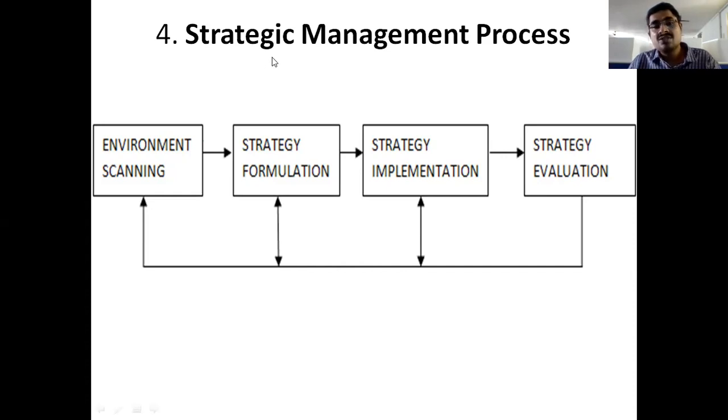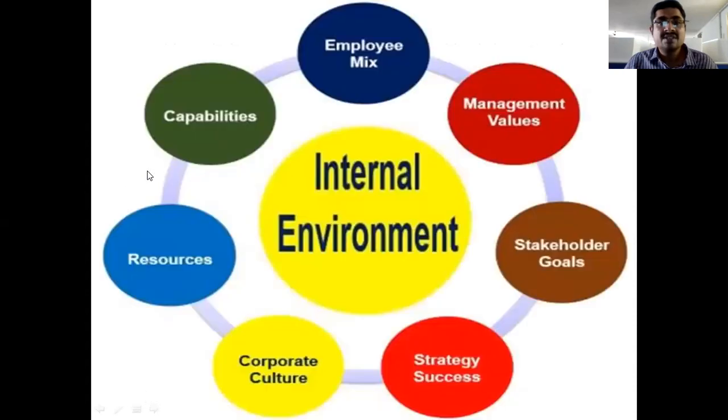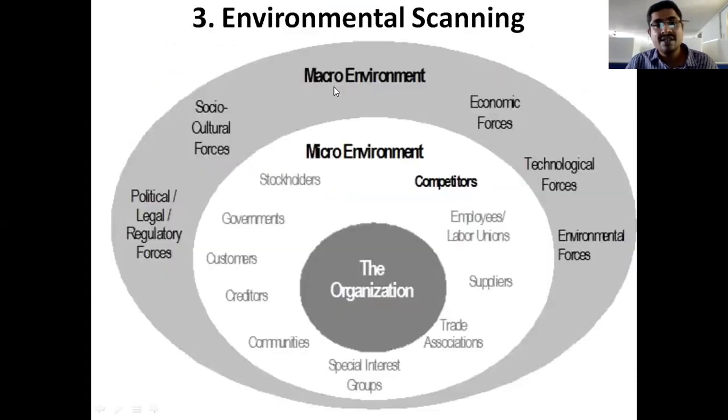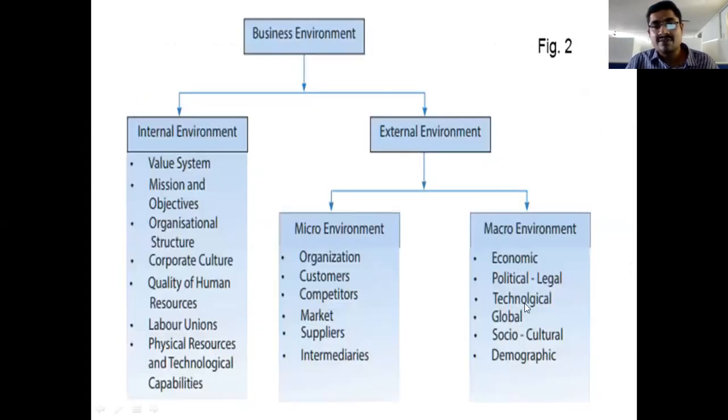So here is the strategic management process. Here we have four steps. First one is environmental scanning. We already discussed it in the previous slides, right? In environmental scanning, we have the internal environment and external environment.